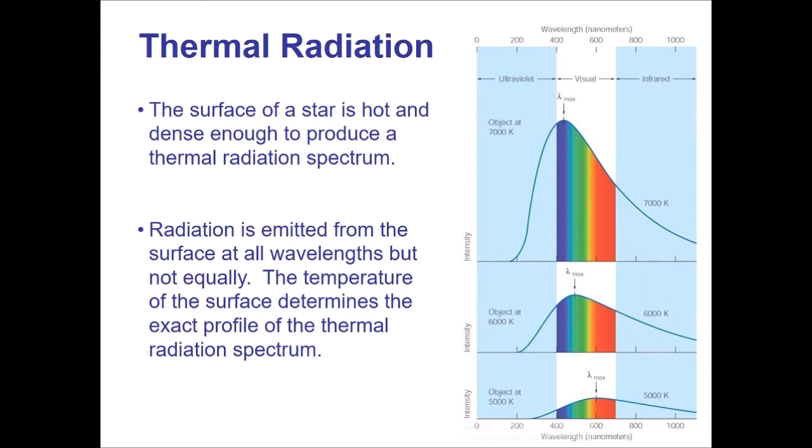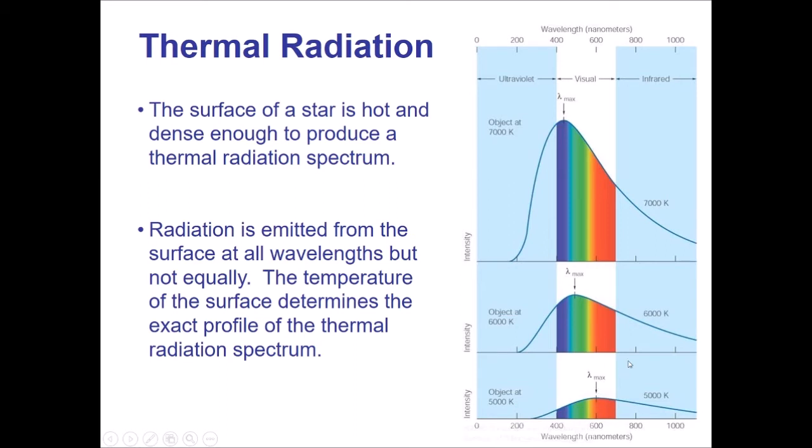And while they all emit basically a continuous emission or a rainbow of colors, they do so slightly differently based on their temperature. The one at the bottom has a peak wavelength around orangish, reddish light. And the object will actually look kind of orangish red because of this.